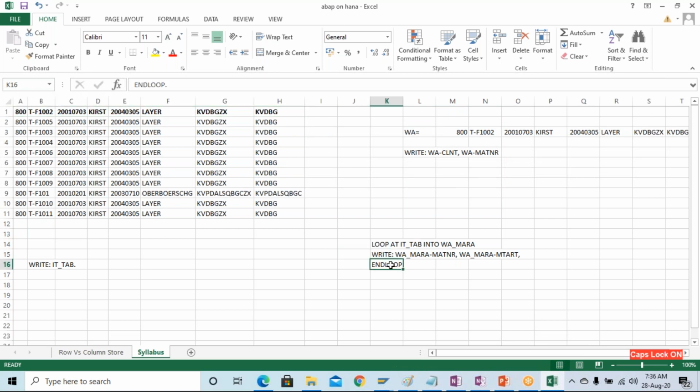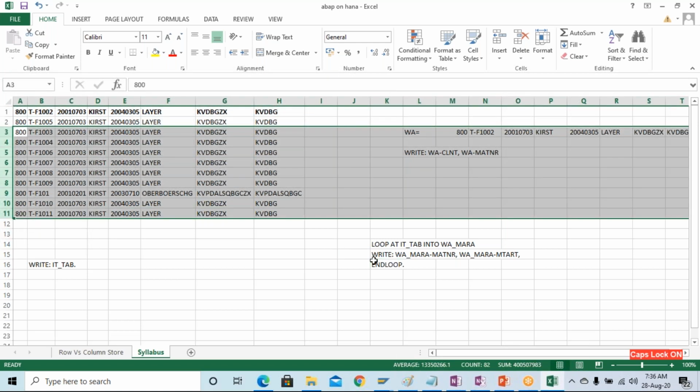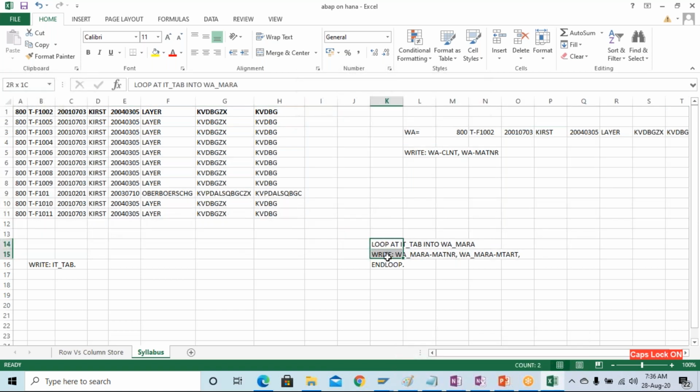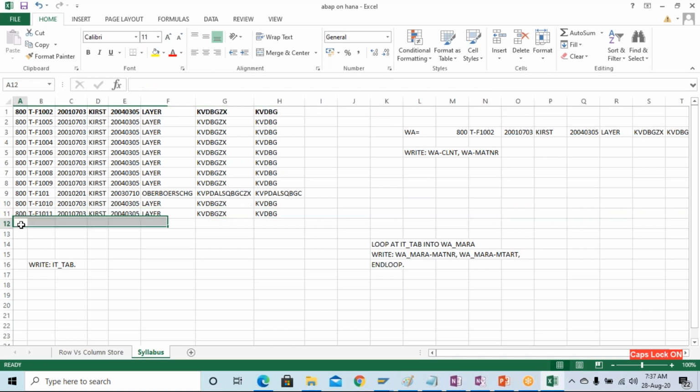Again it will come to END LOOP, and it will again go and check if the remaining records are there or not. If the remaining records are there, it will go back and execute. Like that it will keep on executing, and when it comes to the last one, it will again check if the remaining records are there or not. It will find that there is no record, and it will come out. Like that it works.